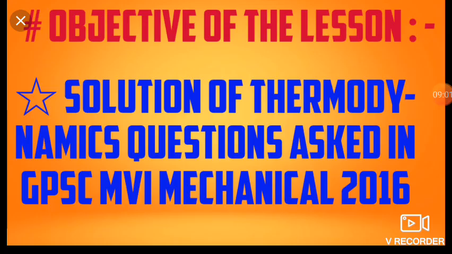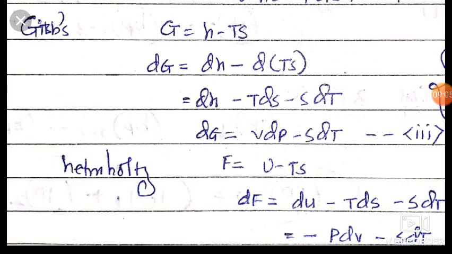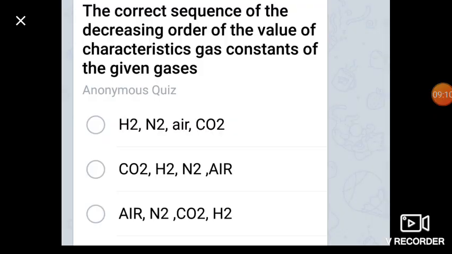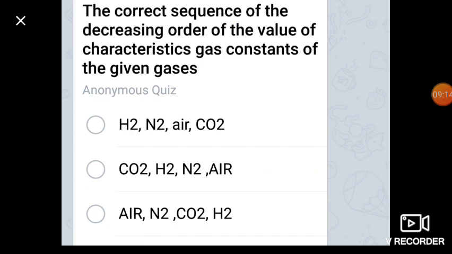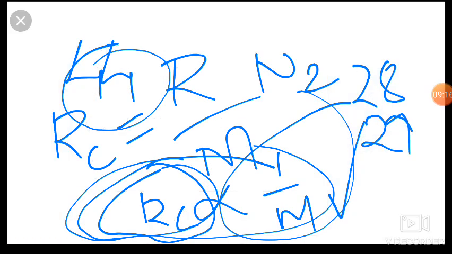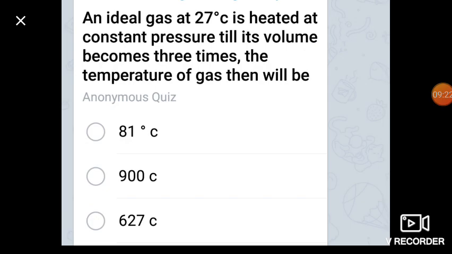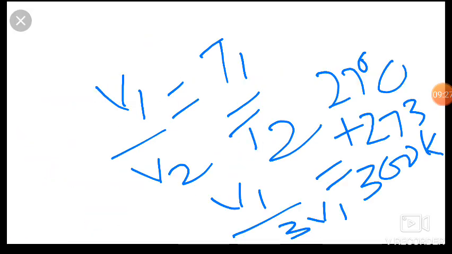Dear friends, we have already discussed all these questions, and 0 Kelvin is the answer for that one. And now friends, we are here. Okay, so this is 300 Kelvin upon T2.